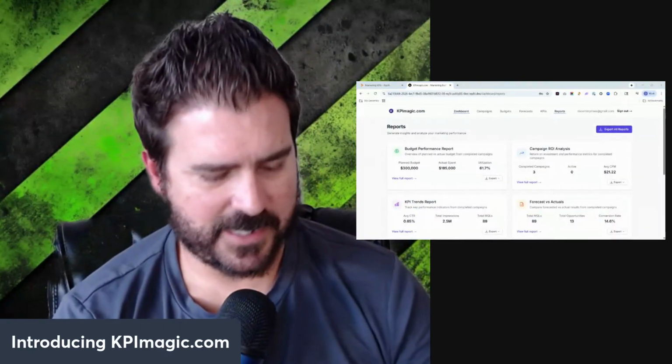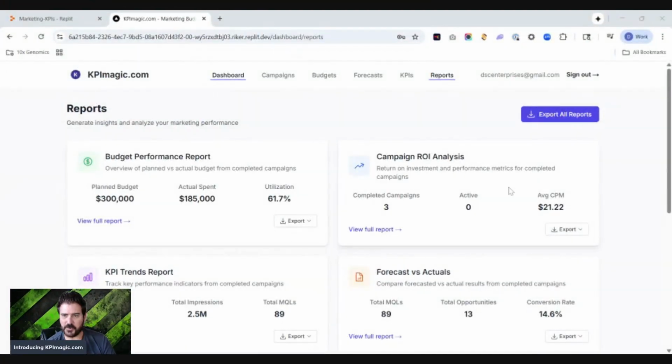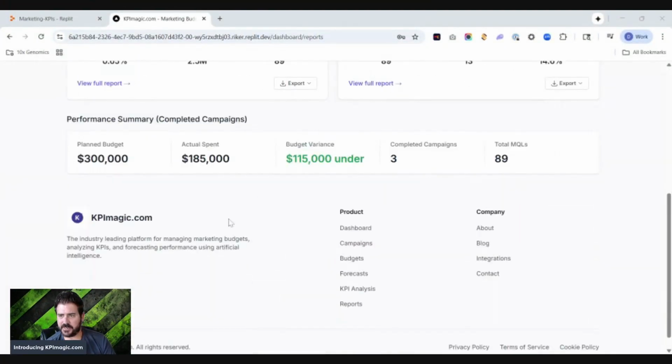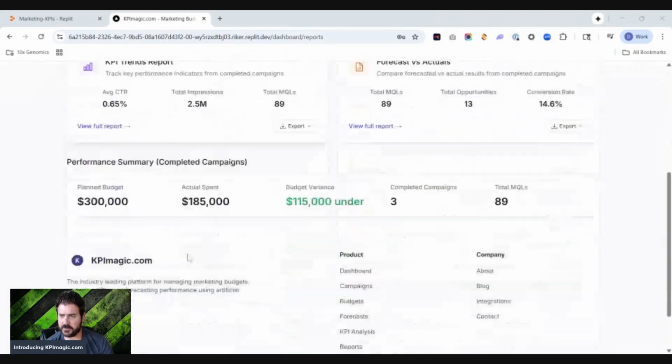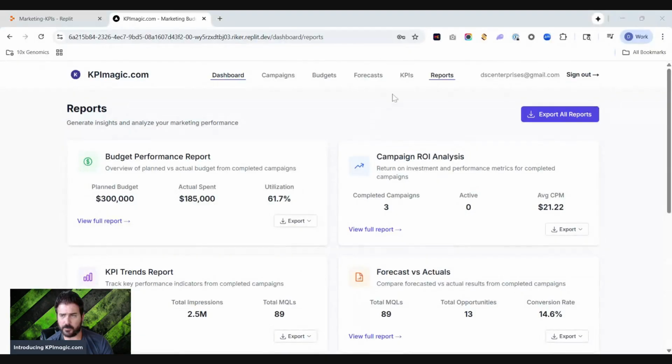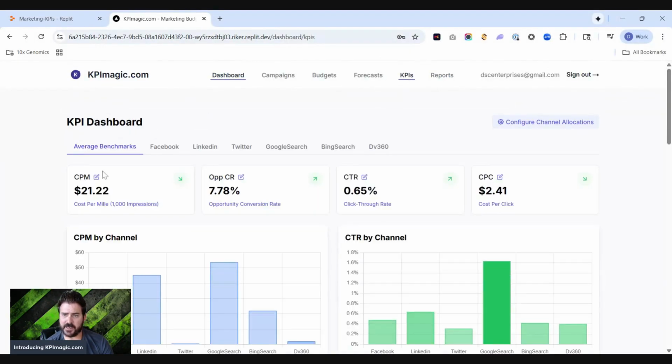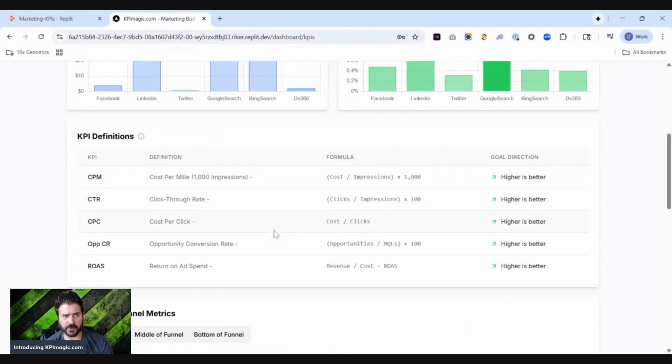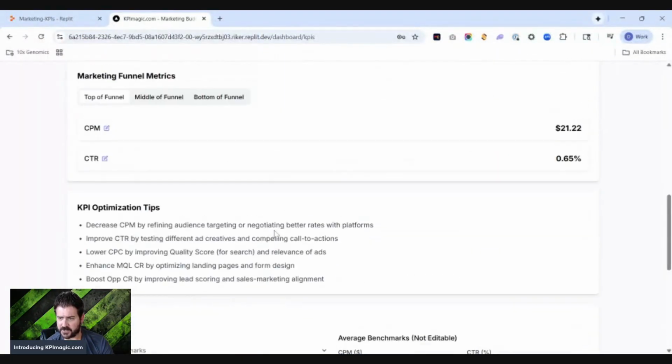I realize that I just did that without showing you, but here is the section here, what I was just saying for reports. And then if you go back into KPIs, I'll just show real quick. Here's the actual dashboard. I kind of went through this fast, but I think you get the idea.